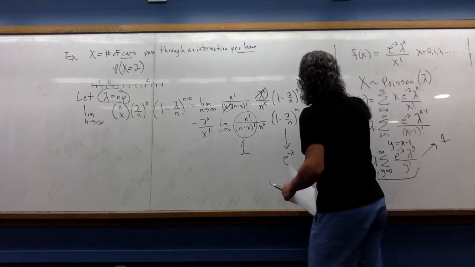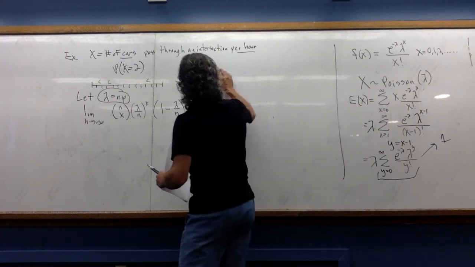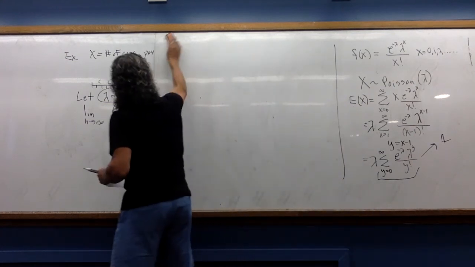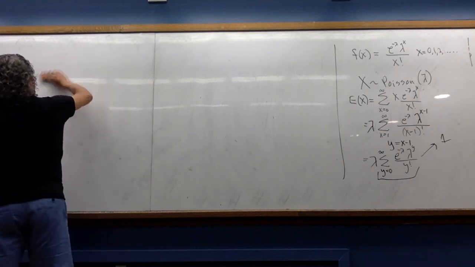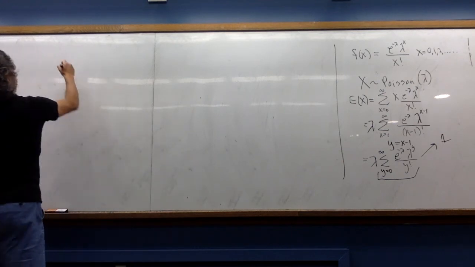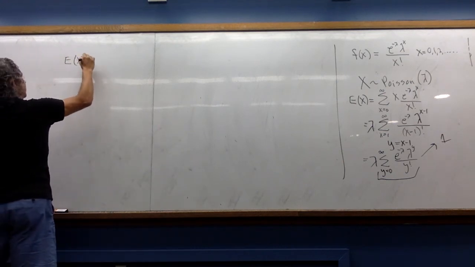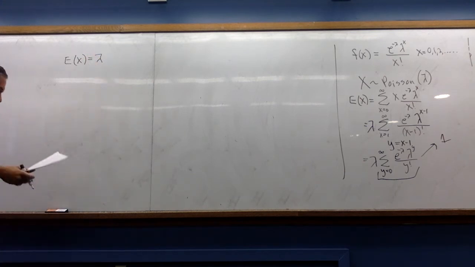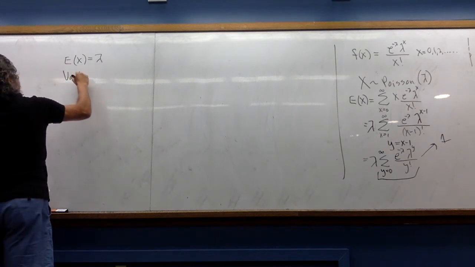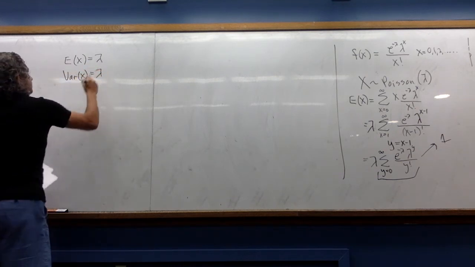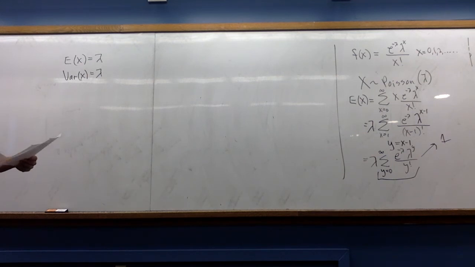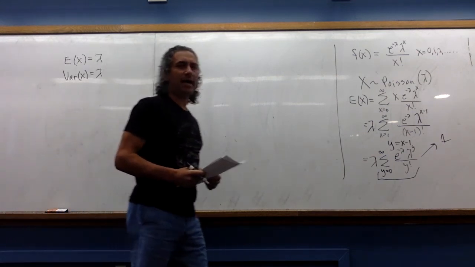So we've just proven that the expected value of the Poisson distribution is lambda. And again, to me that makes intuitive sense. That's what I want to say about that. And so the variance, which we're not going to prove, happens to also be lambda. Again, that will have some more meaning later on in the work.